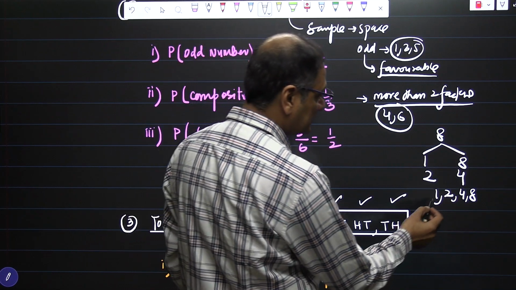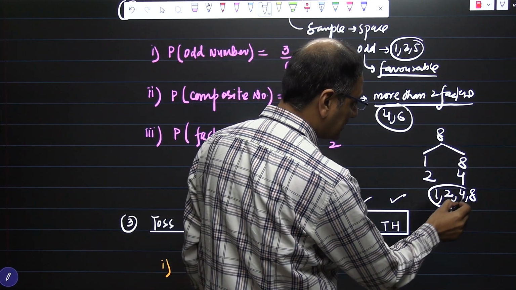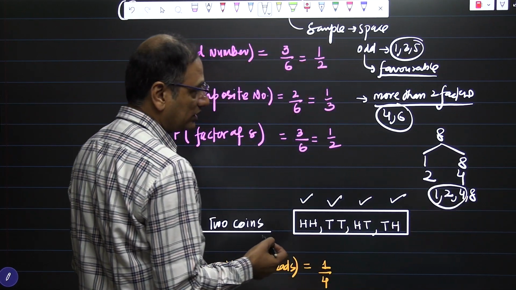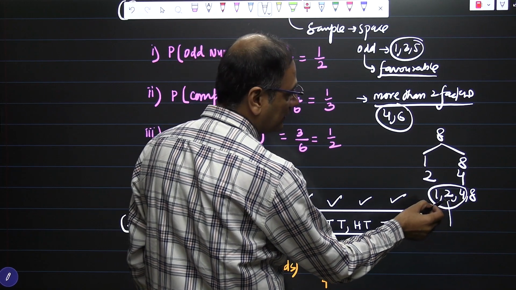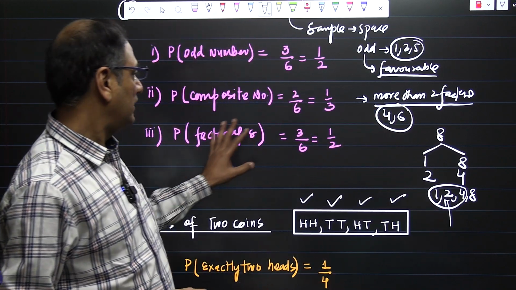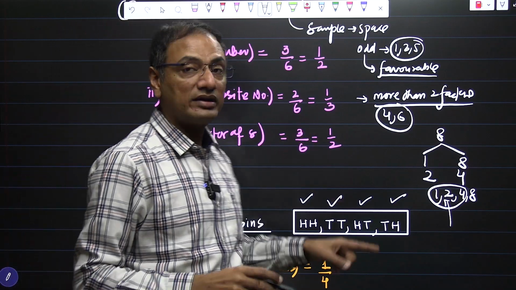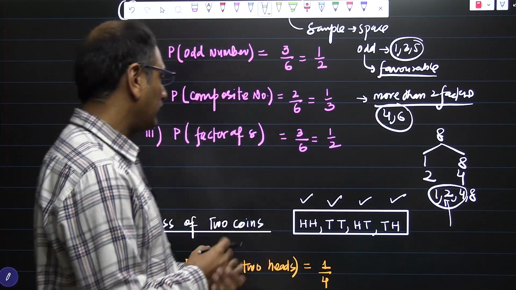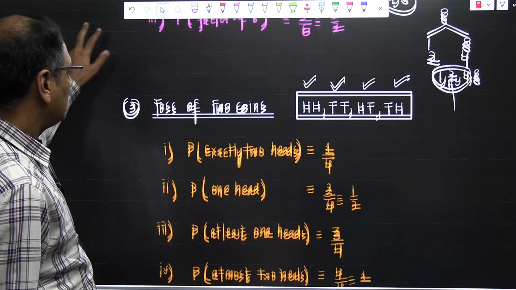So out of these, which numbers can we see here? Okay, so 1, 2, 3. 3 numbers can occur here out of 6. So out of these numbers we can have 3, the probability is 1 by 2. So in that way the formula works. Okay, let us move further.